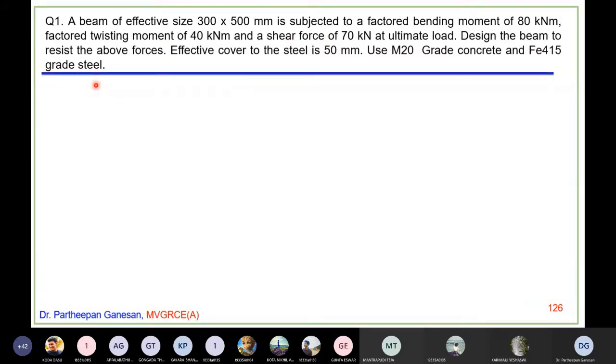Okay, now let me know. There are 3 forces here: bending moment, twisting moment, and shear force. Is any of the 3 due to service load, or are all of them due to factored load or design load?